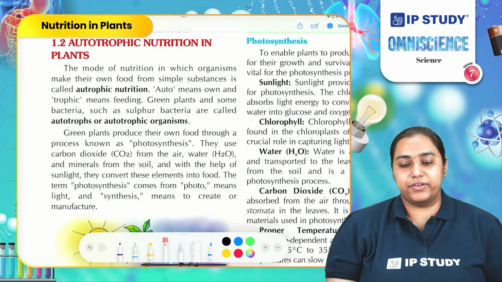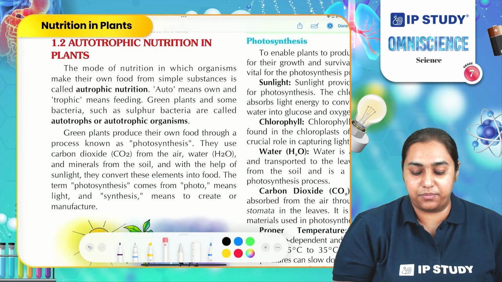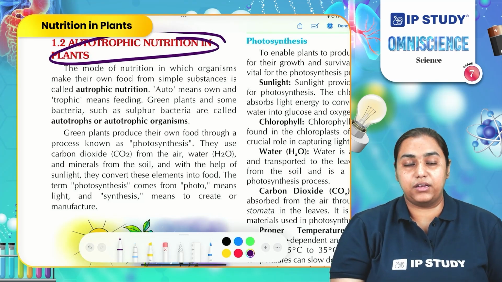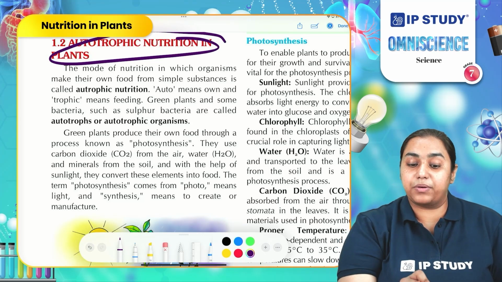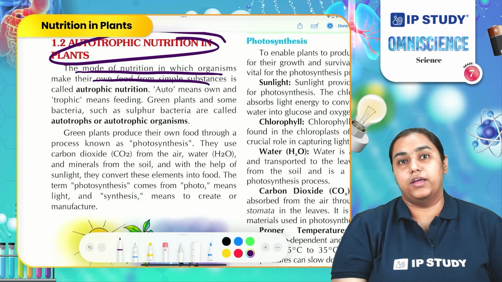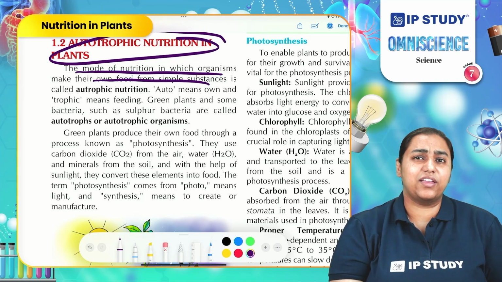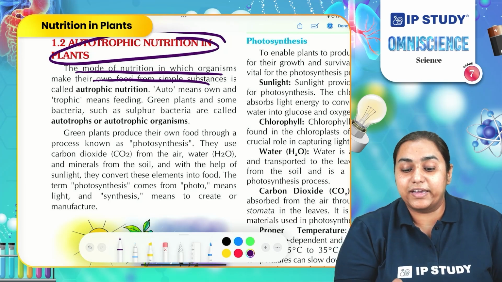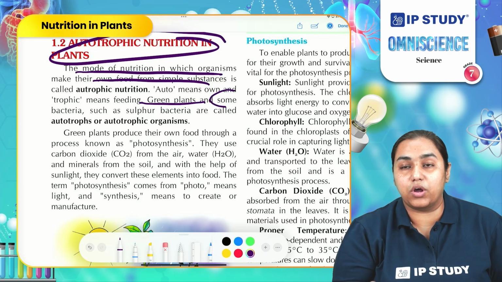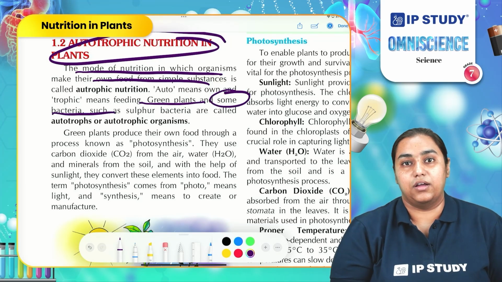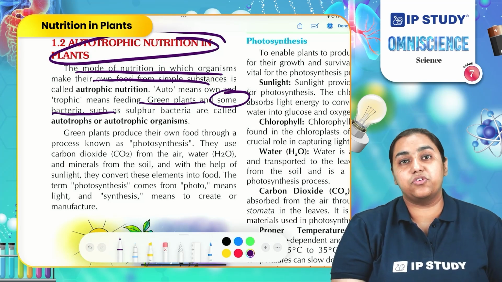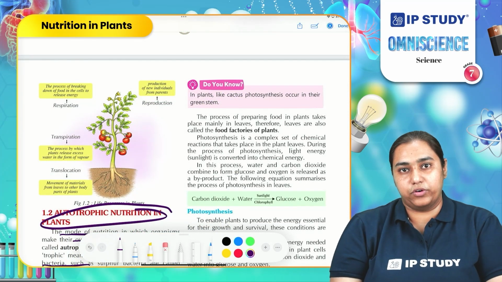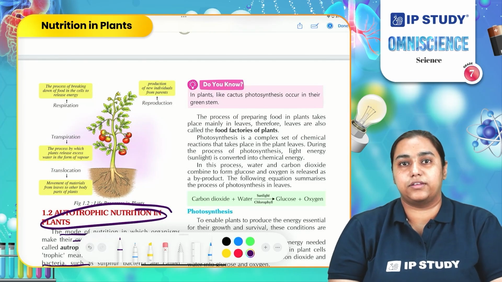Let us now start with the autotrophic mode of nutrition in plants. What is autotrophic nutrition? The mode of nutrition in which plants produce their own food is known as autotrophic nutrition. Can you guess which organisms come under this category? Only green plants and some other smaller organisms like bacteria are called autotrophs as they produce their own food.